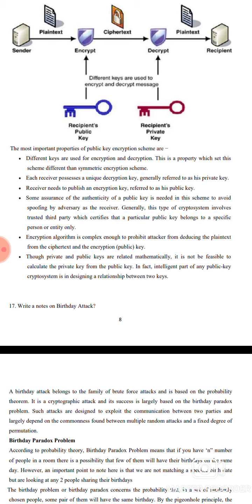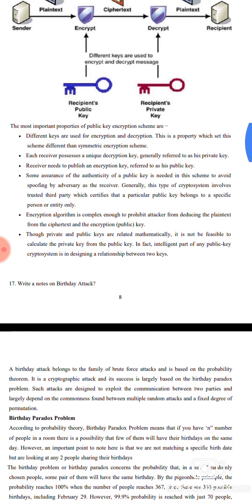Some assurance of the authenticity of the public key is needed in the scheme to avoid spoofing of the receiver by an adversary. Generally, this type of cryptosystem involves a trusted third party which certifies that a particular public key belongs to a specific person or entity only.